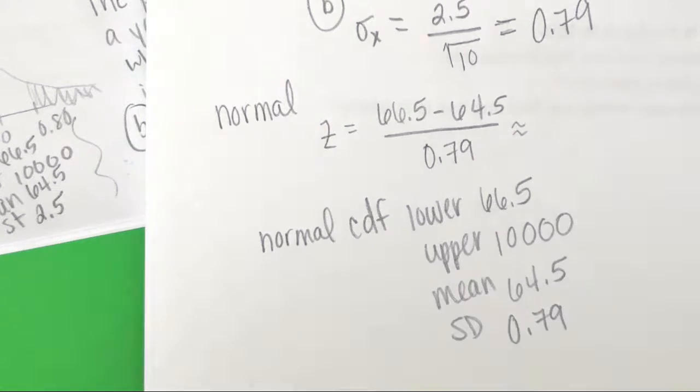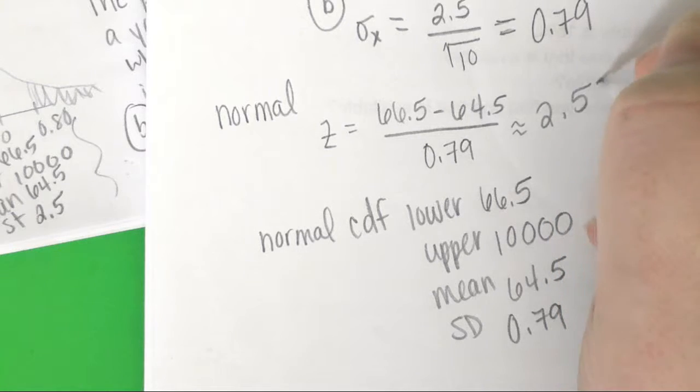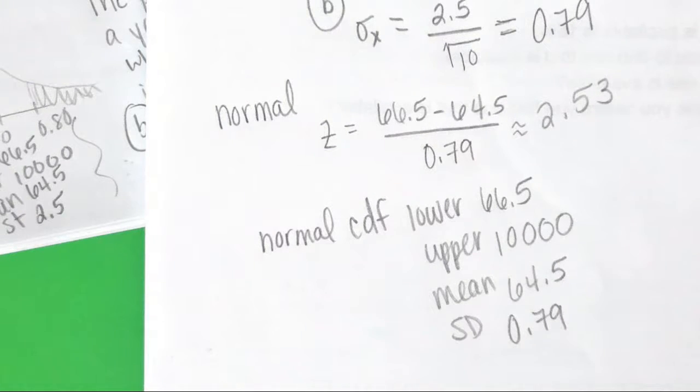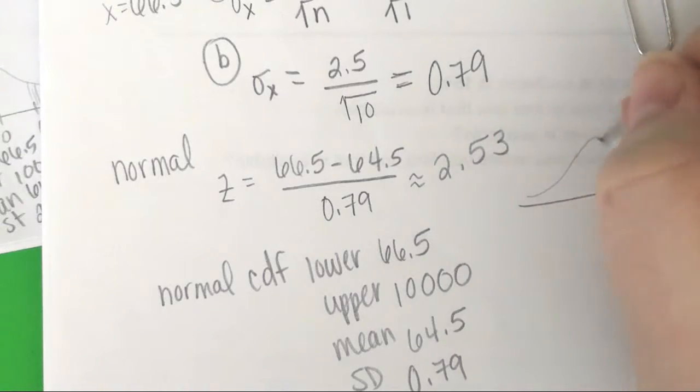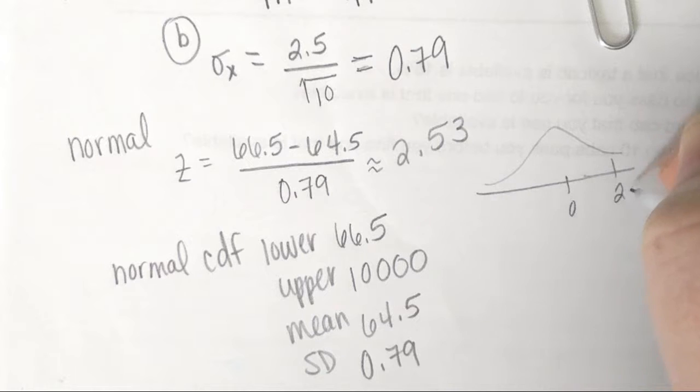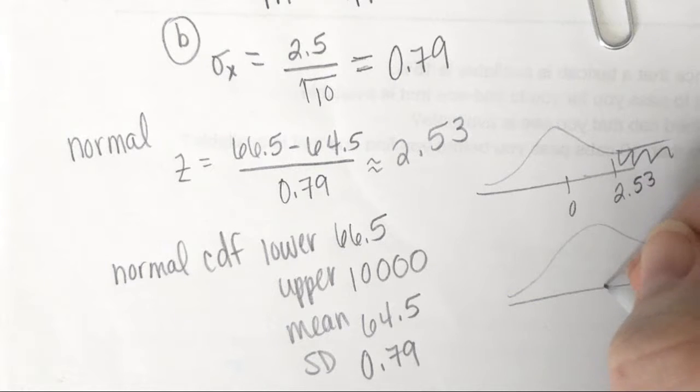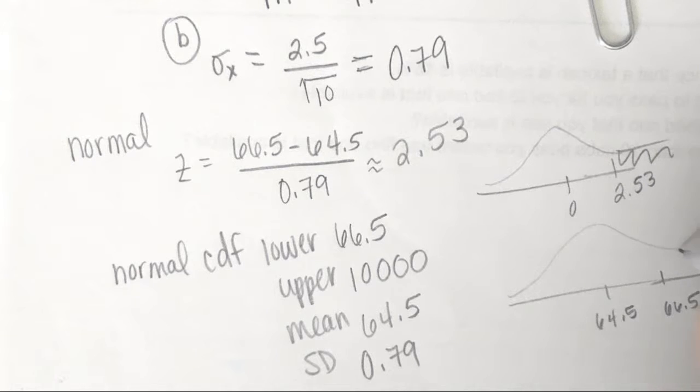Okay, when you do this, I get a Z of 2.53, which again, I like Z-scores. When I see 2.53 and how many standard deviations away from the mean that is, that helps me know I'm going to have a teeny tiny percentage. If that doesn't help you, that's fine. I like to draw a picture at least. So draw the normal Z-curve with the 2.53 and I'm trying to find above. Or you could do Hunter's thing: the mean of 64.5, 66.5, and I'm trying to find above that.